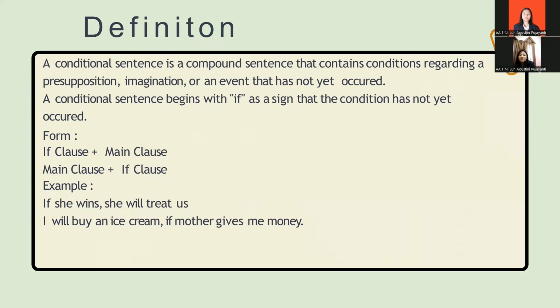For example, if she wins, she will treat us. In this sentence, "if she wins" is the if clause, and "she will treat us" is the main clause. I will buy an ice cream if mother gives me money. In this sentence, the main clause is placed in front of the sentence and followed by the if clause.